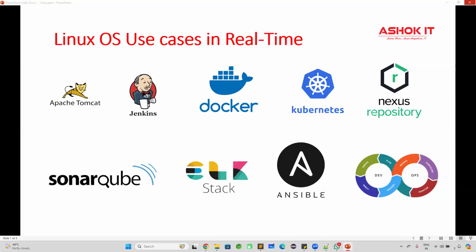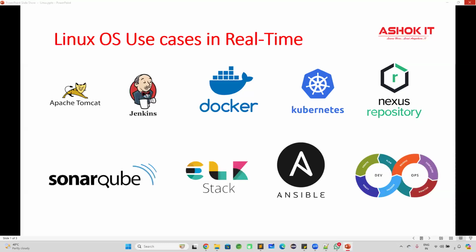We are going to learn how to work with Linux commands, how to create a Linux machine, and how to install software in Linux. All these tools we are going to learn in the DevOps course. In order to learn DevOps, you first need to learn Linux. Linux is the prerequisite to learn DevOps.